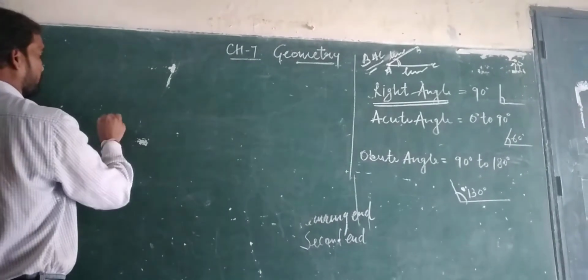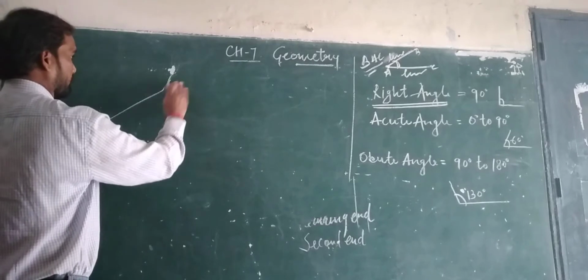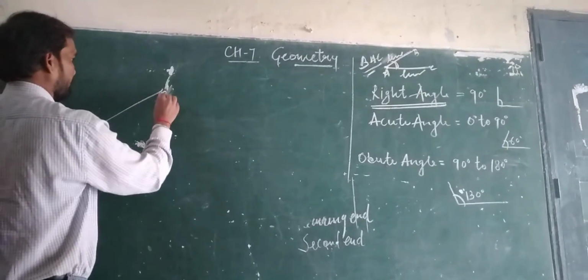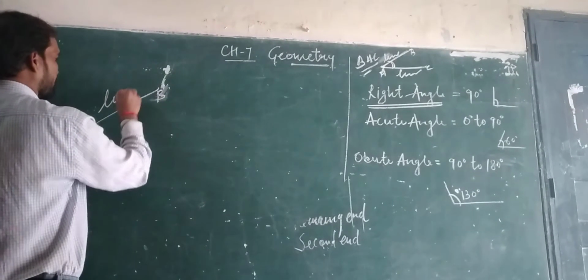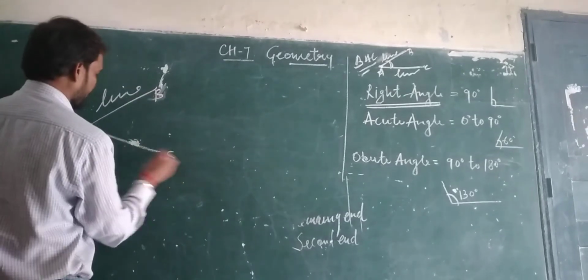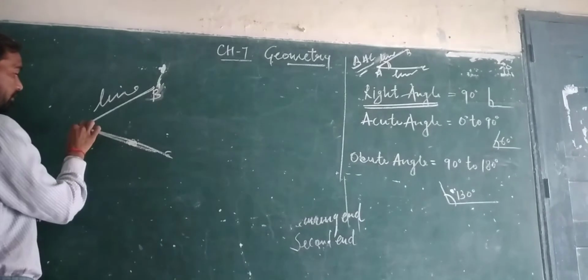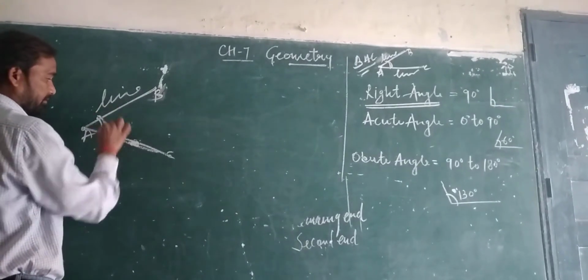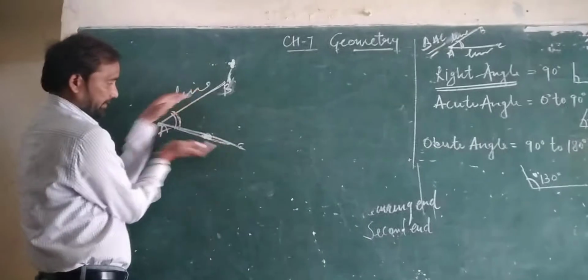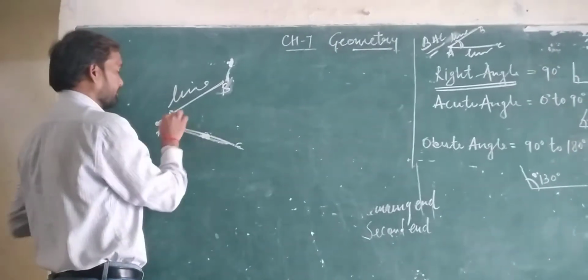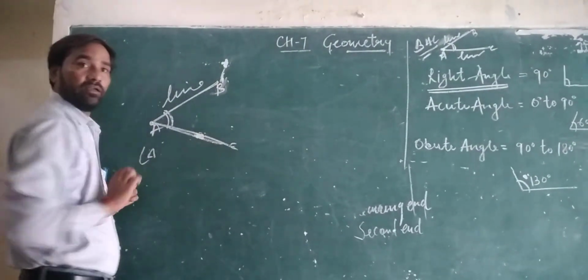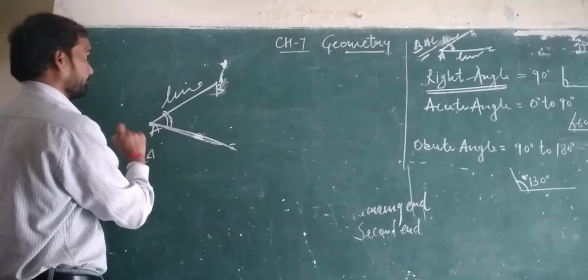Means AB is a line and AC is a line. Two line segments or rays meet at a point. It is an angle. Okay. An angle is a corner. It's an angle A. Clear? Angles are three types.